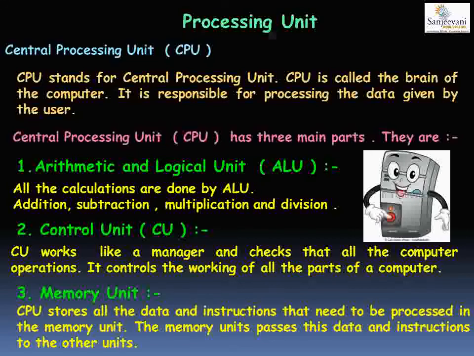When the data has been processed, it is again stored in the memory unit, and then the memory unit passes it to the output devices, and the output devices pass it to the user of the computer.